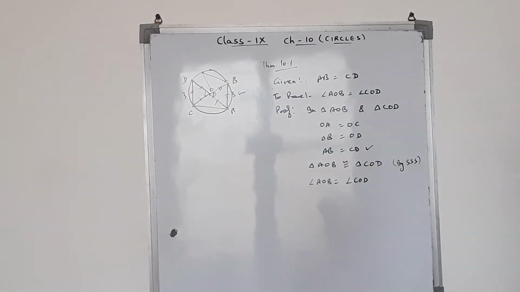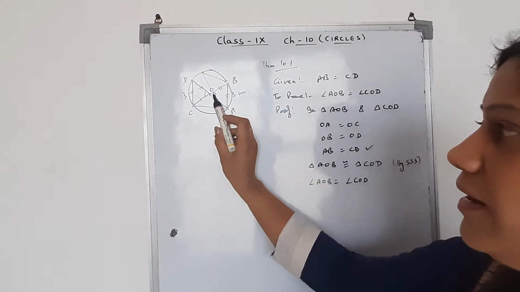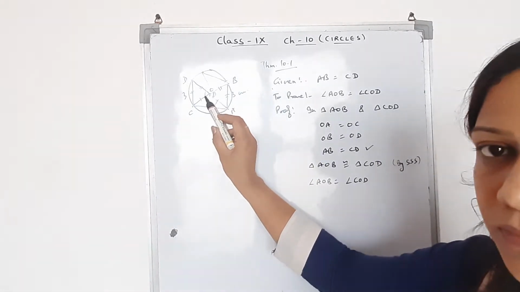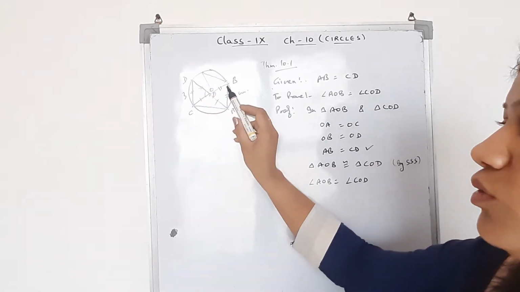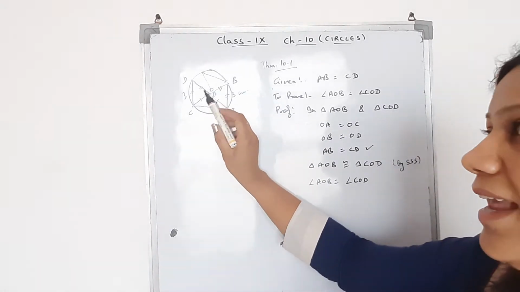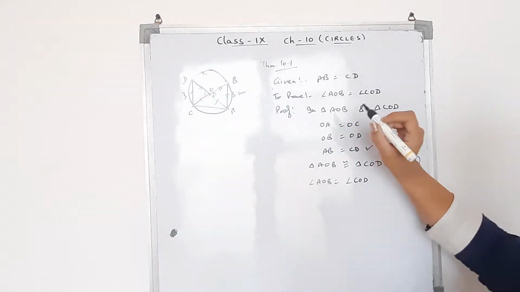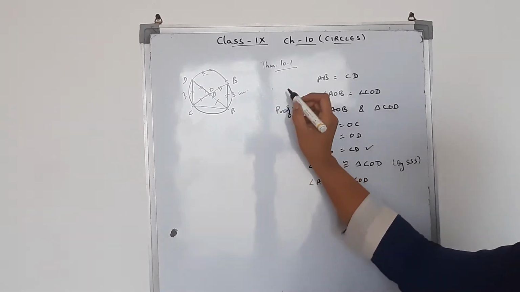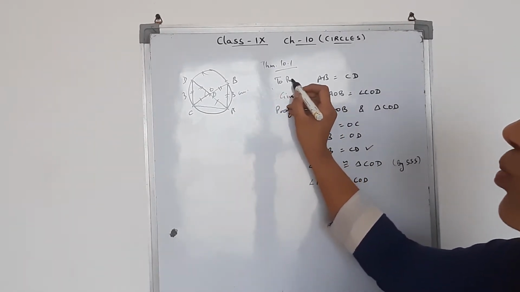Now theorem 10.2 says absolutely the converse of this. It says if the angles subtended by the chords are equal to each other, then the chords are equal to each other. So it will be done again exactly the same. We will follow the procedure, but now the given and the to-prove are changed. This is given to you and this we need to prove.